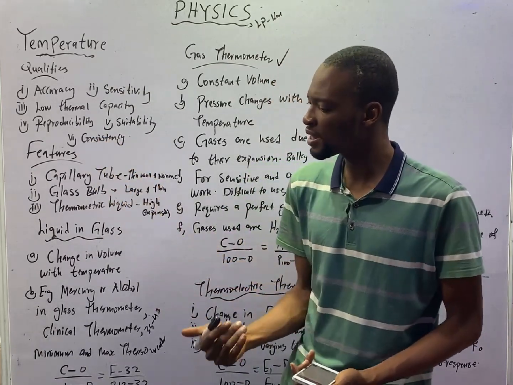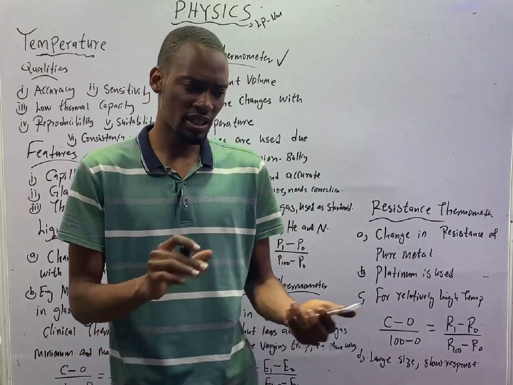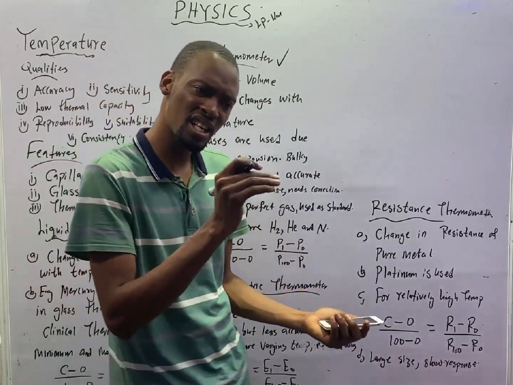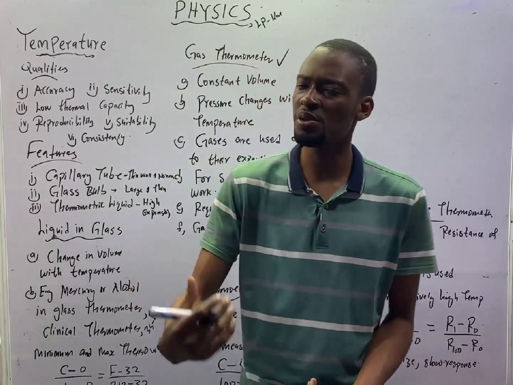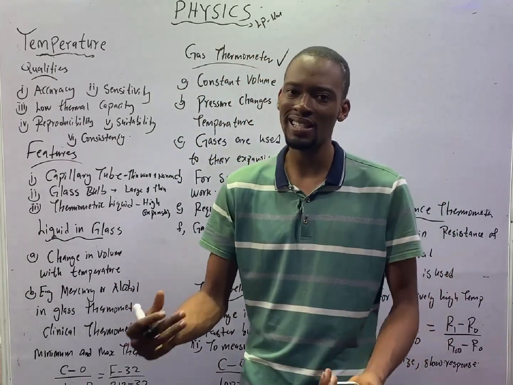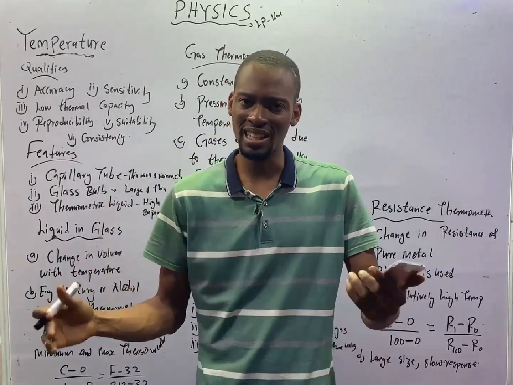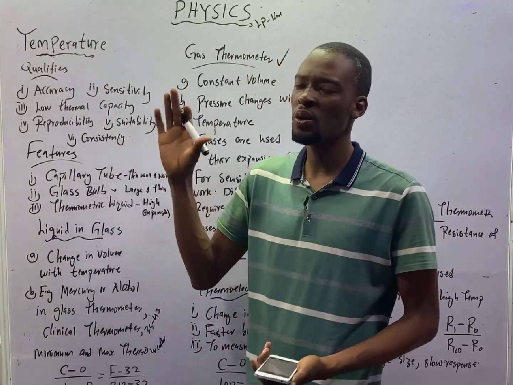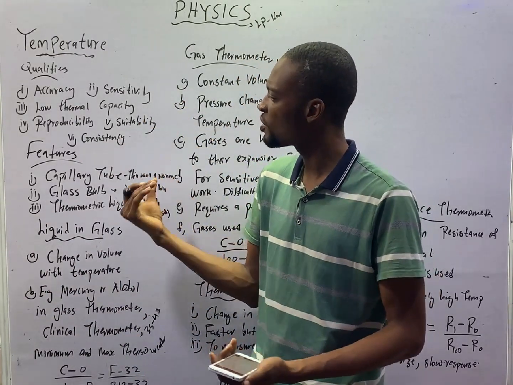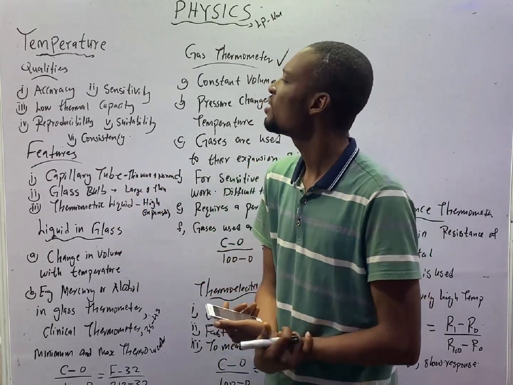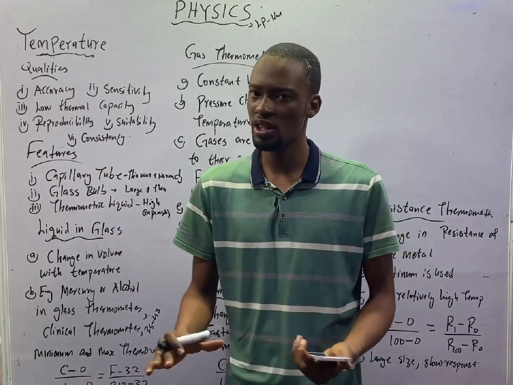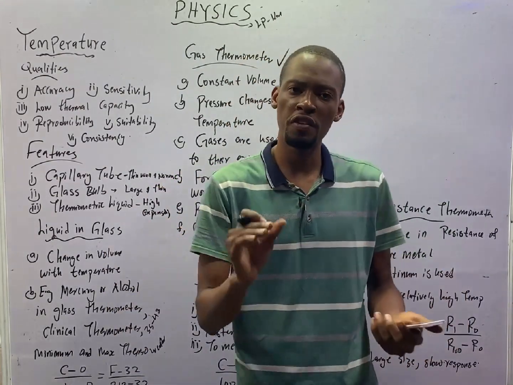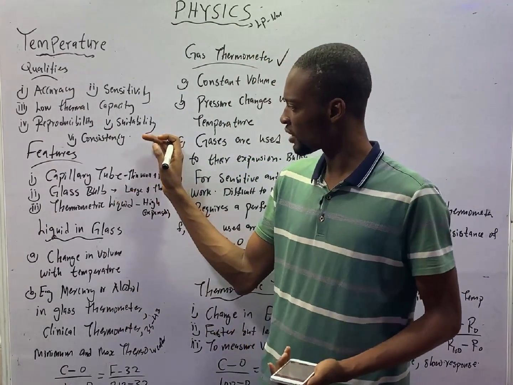Reproducibility is the ability to measure a particular temperature more than one time with a thermometer and get the same result, or to get another thermometer to give you exactly the same result. And it must be suitable for the condition and temperature you are measuring. Then finally, a good thermometer must be consistent. Consistency is another feature of a good thermometer.